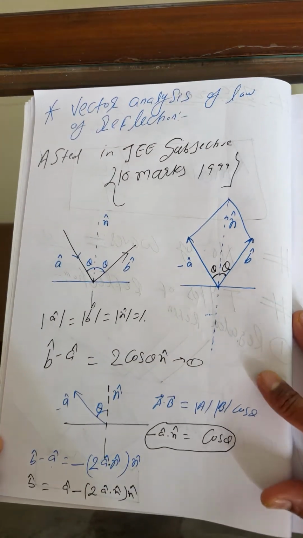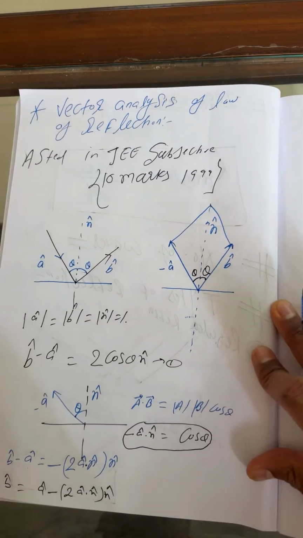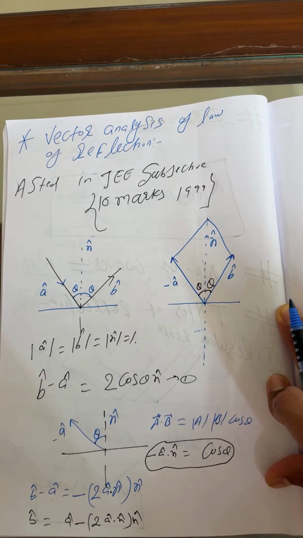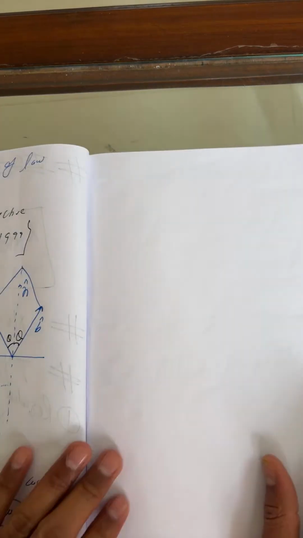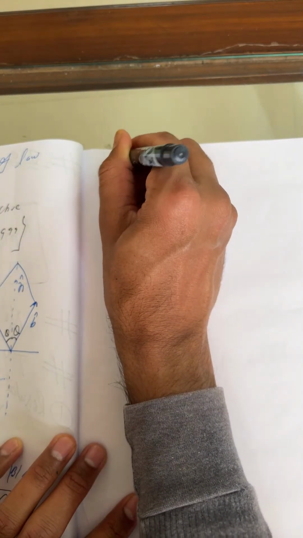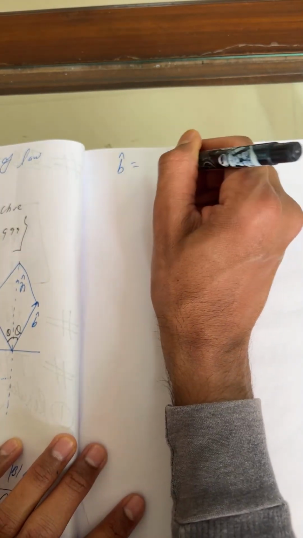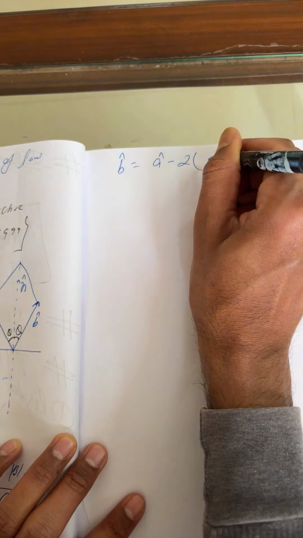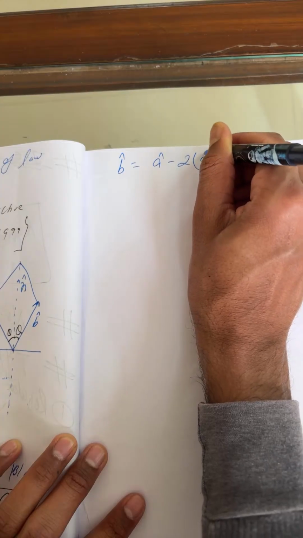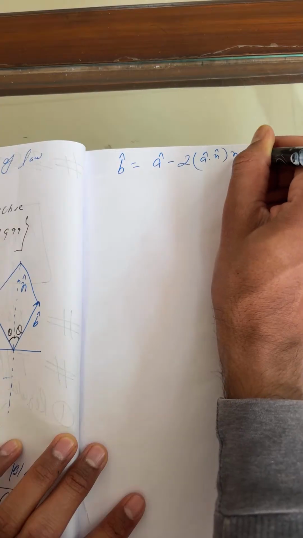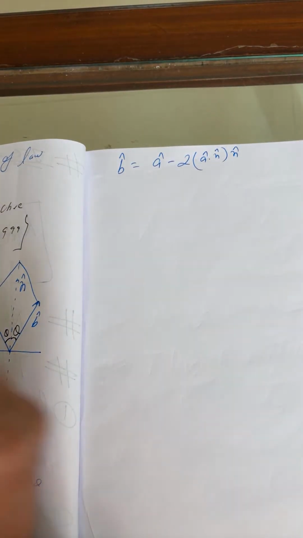Take a snapshot. I hope you have taken it. Very good. Now for this condition we got the reflected vector b cap is equal to a cap minus twice of a cap dot n cap into n cap.